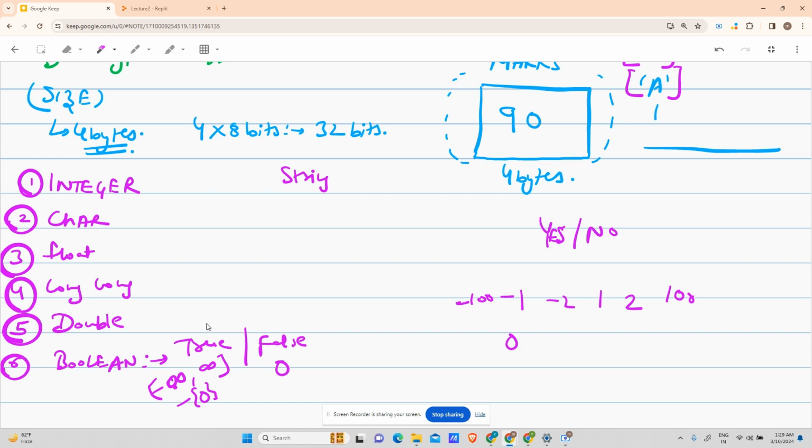This is for boolean. Now they acquire some size. As we discussed, integer requires 4 bytes of size. Similarly, character requires 1 byte of size, that is 8 bits. Float, 4 bytes. Long, 8 bytes. This I don't know because I haven't needed it. So if you want it, you will have to search on Google Baba, right? All right. So these are the sizes, and let's talk about them.